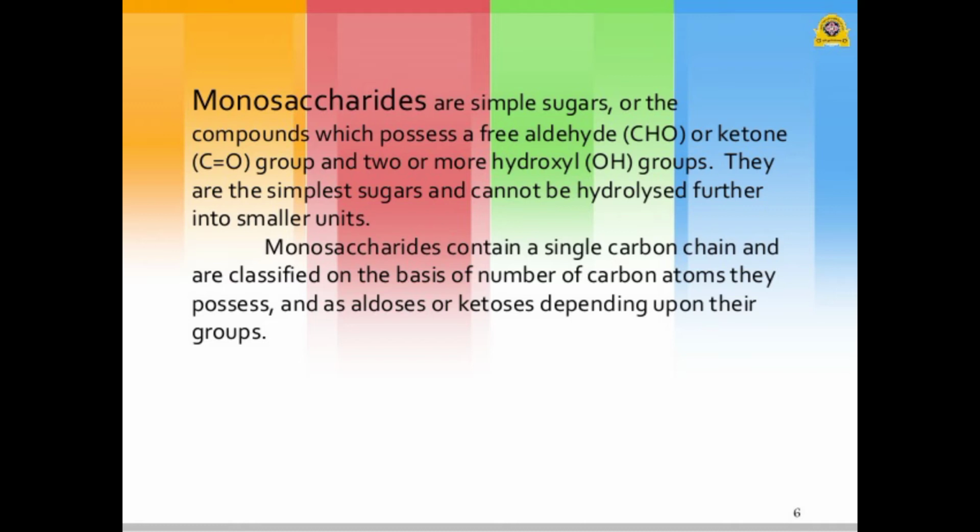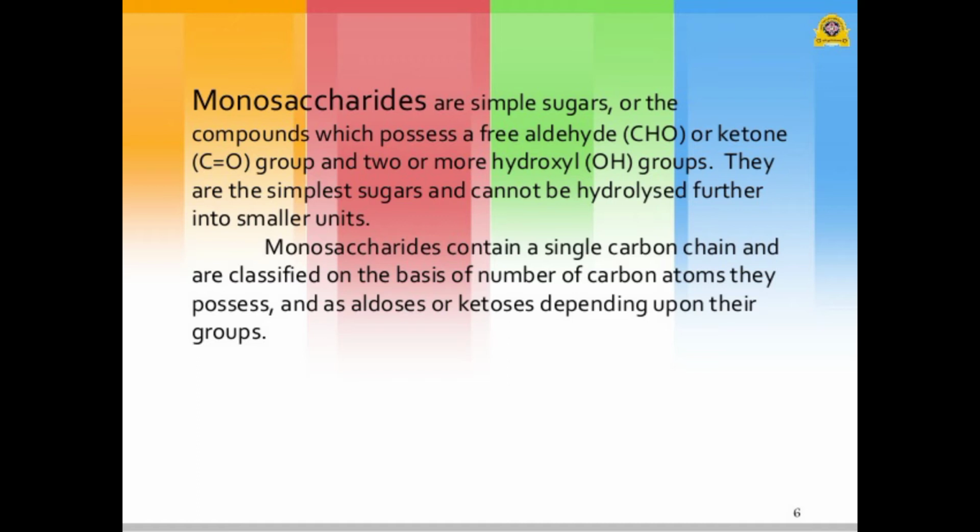Monosaccharides contain a single carbon chain and are classified on the basis of the number of carbon atoms. They are also classified as aldoses and ketoses depending upon their functional groups. So they are classified into 2 parts: first the aldoses and second the ketoses. For example, in the case of aldoses, ribose sugar has 5 carbon atoms.